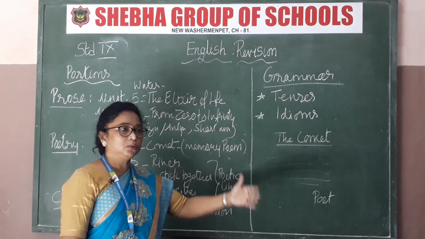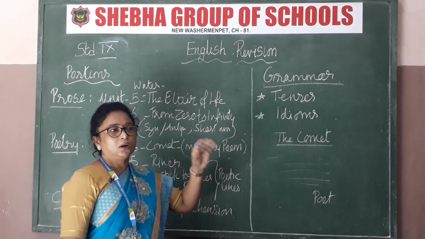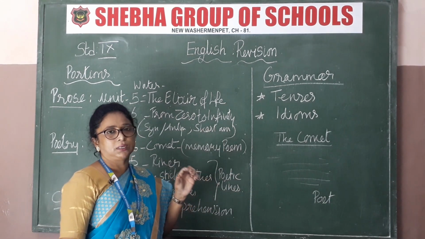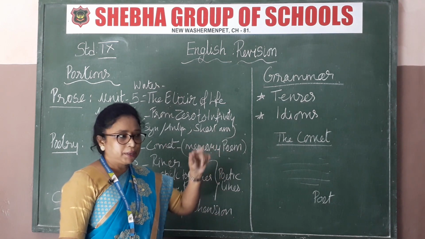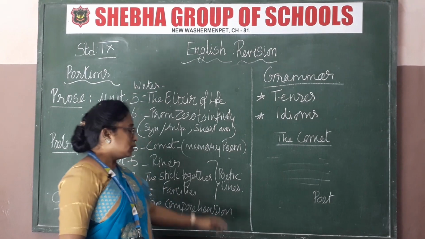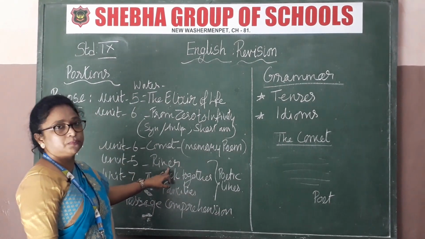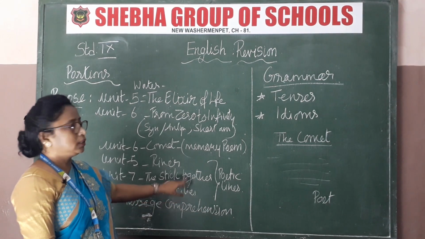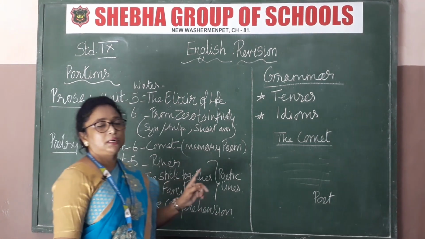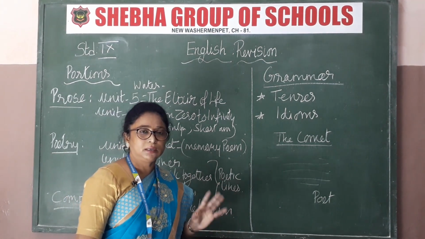So what will be given to you? 2 or 3 lines will be given, and question answers pertaining to those lines only. Pick out and write. Again I am telling you, even the poet's name you should know. Name of the poet for The River and The Stick Together Families poet. Who is it? All the 3 poems, the names of the poets, you must know by heart.